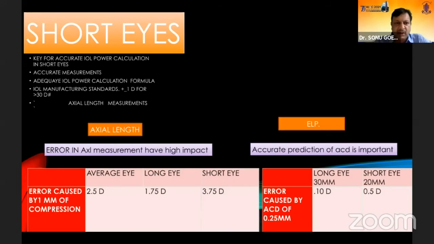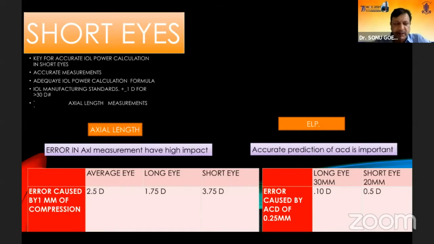And yes, even after all this, we all know there is a big defect in the IOL manufacturing standards where you have an almost variable of ±1 diopters for IOL power of more than 30 diopters. So that means even if you calculate an IOL power close to maybe 35.5, the industry yet has to offer you maybe a 35 or a 36 diopters, because of the way they sort out the lenses, still it's a deviation of ±1 diopters. So in shorter eyes, basically the axial length and the ELP are the two major errors. Errors in AXL measurements have a very high impact, and an accurate prediction of ELP is very important in these short eyes.